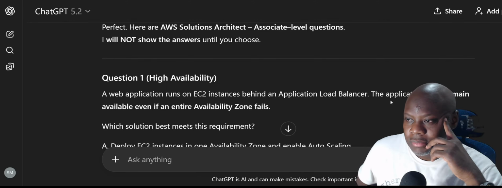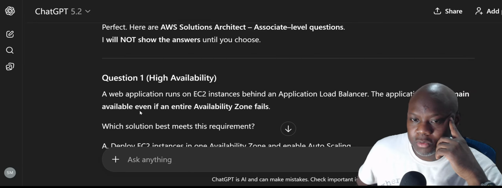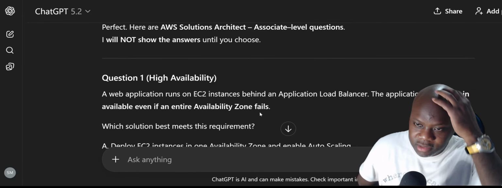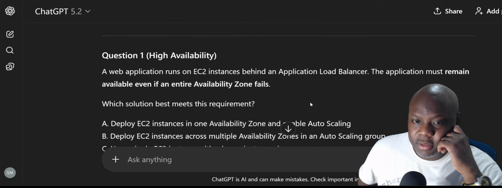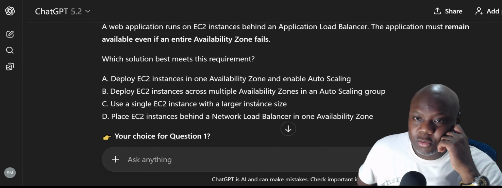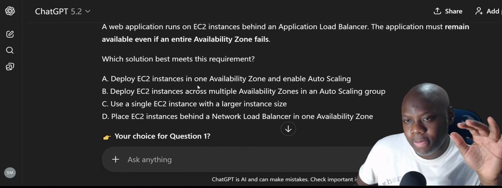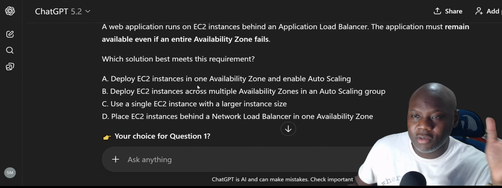The application must remain available even if the entire availability zone fails. We just said that. Which solution best meets this requirement? Deploy EC2 instances in one availability zone, and no. As soon as you say one availability zone, no, because we just said multiple availability zones.